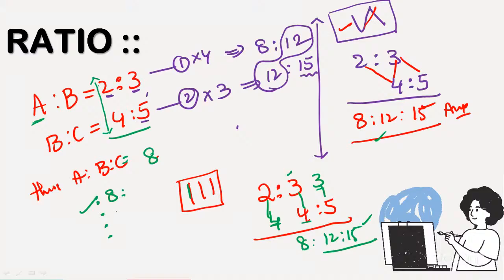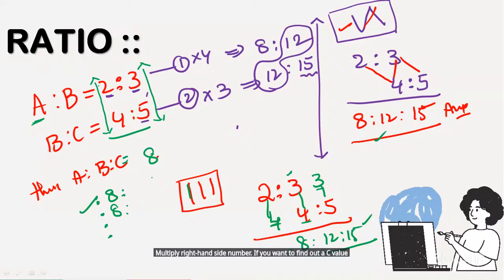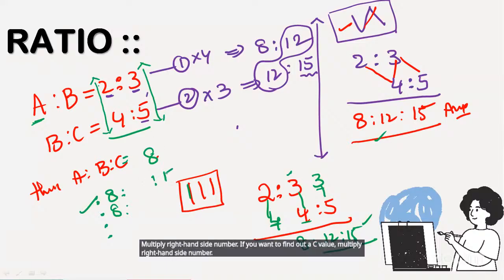Right. In case more than one option has starting value 8, find out the C value. If you want to find out the C value, multiply the right-hand side numbers. 3 5s are 15.